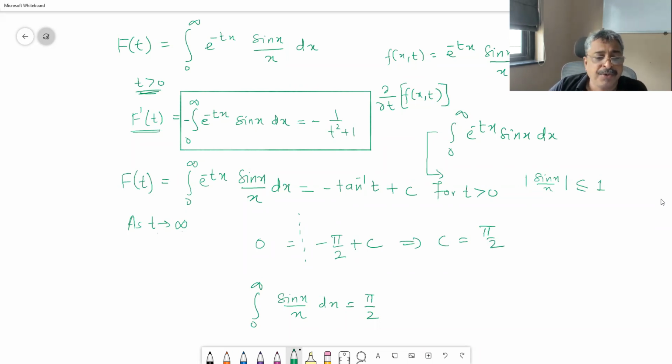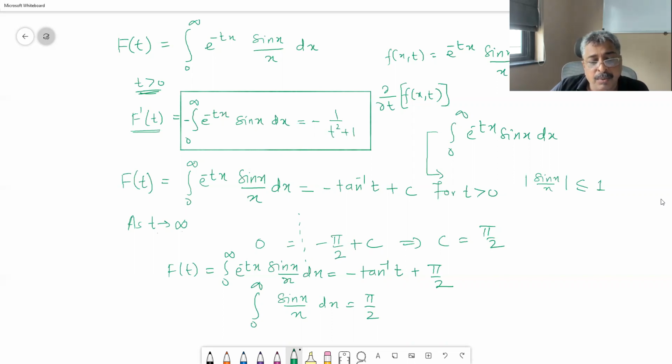Okay, so your f of t becomes integral 0 to infinity e raised to minus t x sin x upon x dx is equal to minus tan inverse t plus pi by 2.